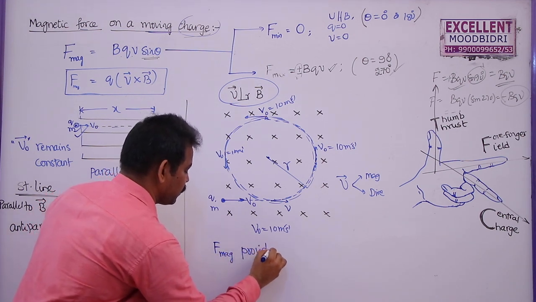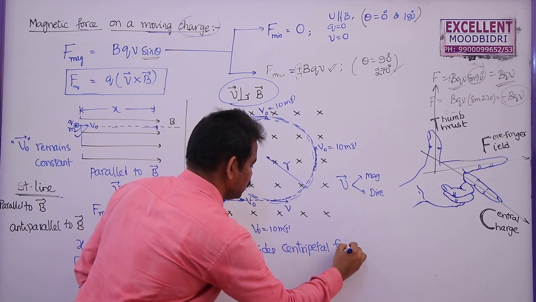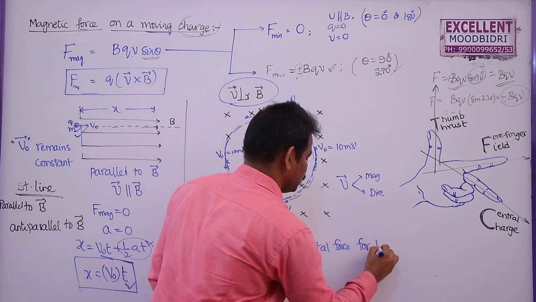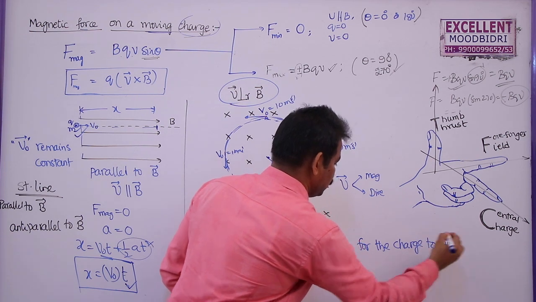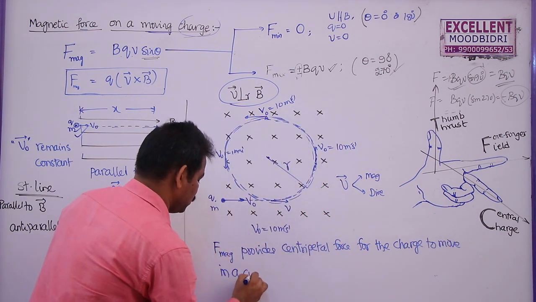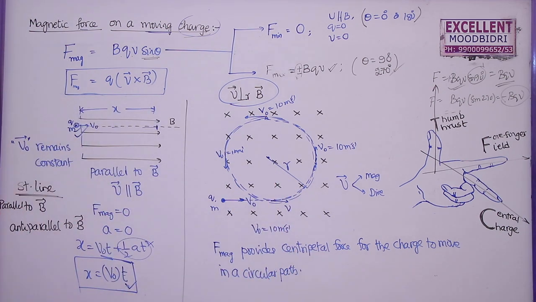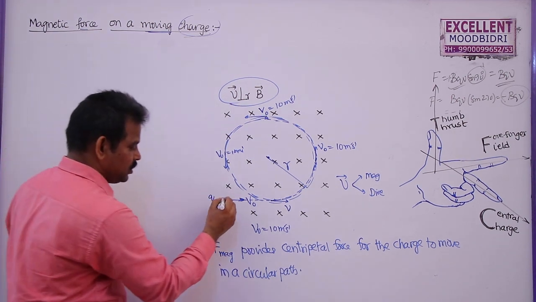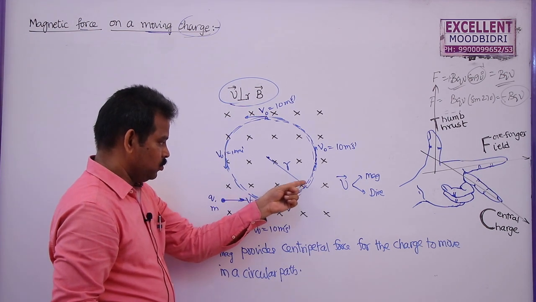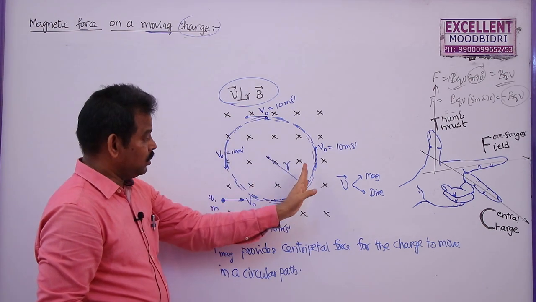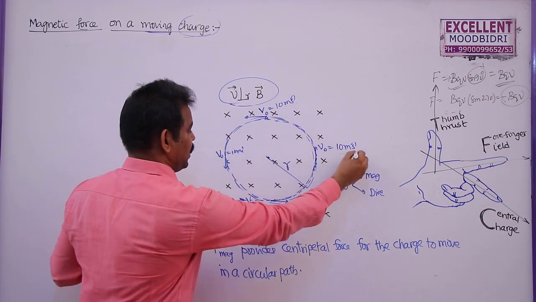provides centripetal force for the charge to move in a circular path. Whenever a charge enters into a magnetic field perpendicular to the field, it always moves in a circular path, and this circular path is also perpendicular to the magnetic field and also with a constant velocity.